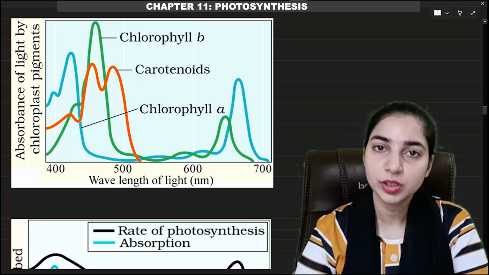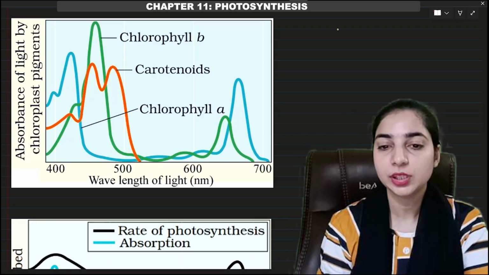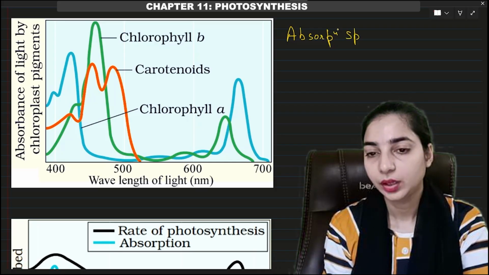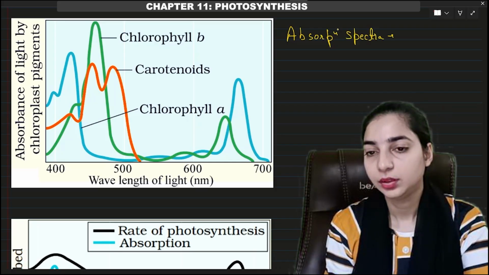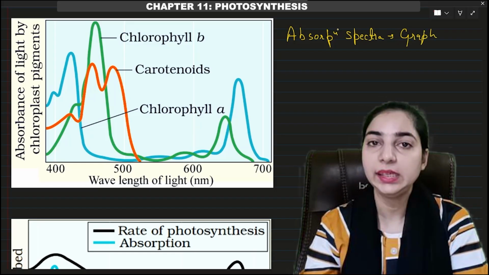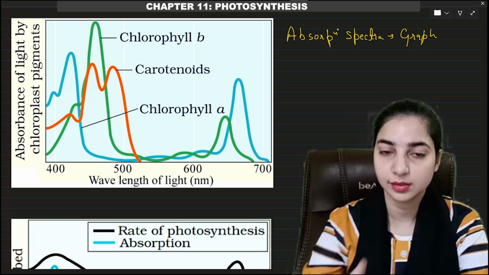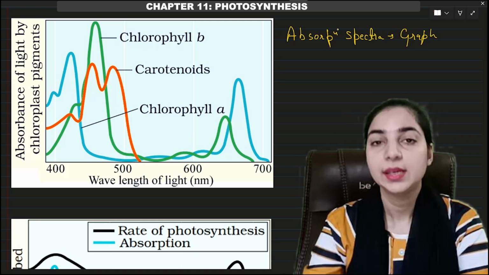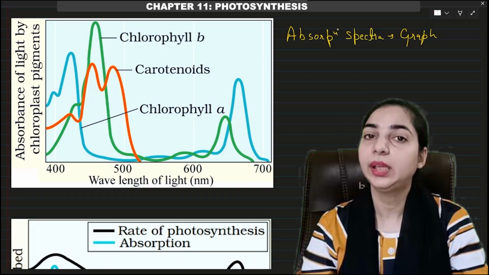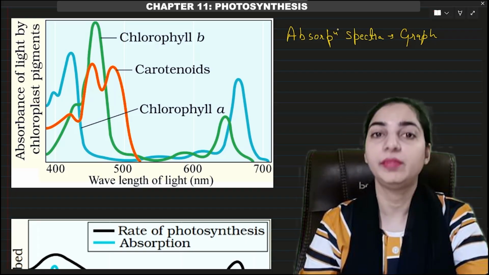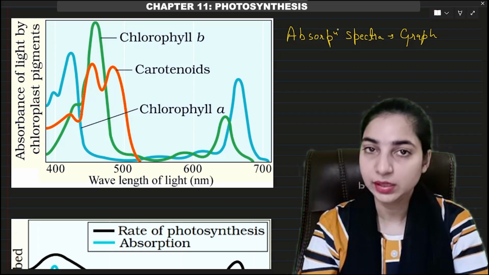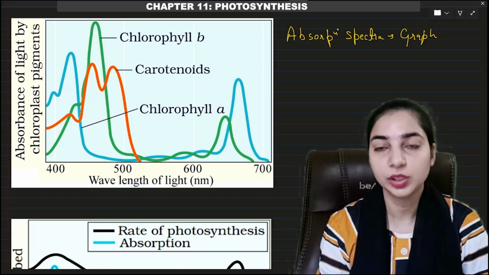Now we have already discussed the difference between the action spectra of photosynthesis and the absorption spectra. Absorption spectra means what? Absorption spectra is the graph that shows the absorption of light by different pigments of the plants like chlorophyll A, chlorophyll B, xanthophylls, carotenoids. All these pigments absorb the sunlight, and they absorb light of different wavelengths. This absorption of light by the pigments is represented by the absorption spectra.